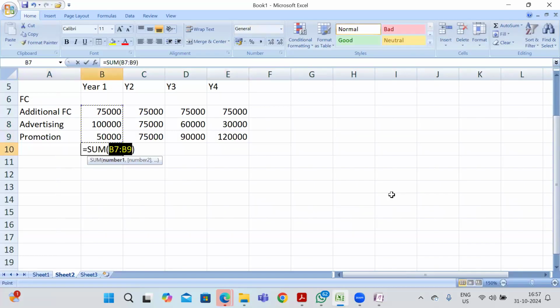So my total fixed cost will be 2,25,000. For all the 4 years, I'm going to incur 2,25,000 only.